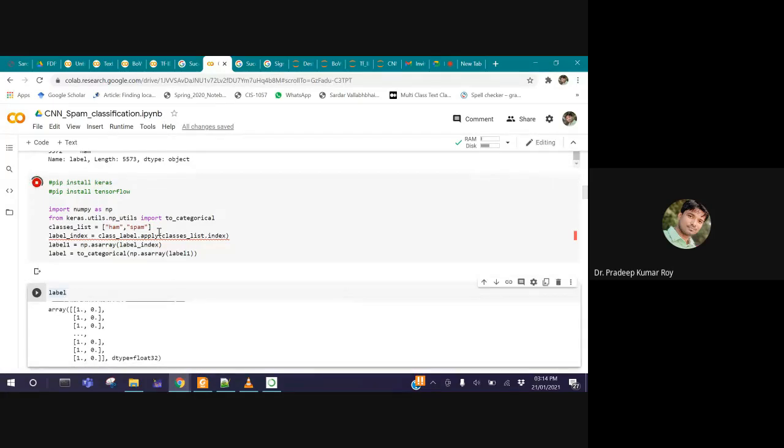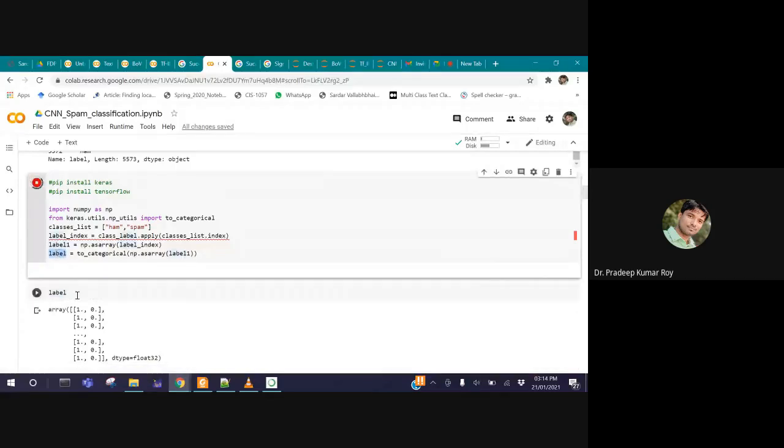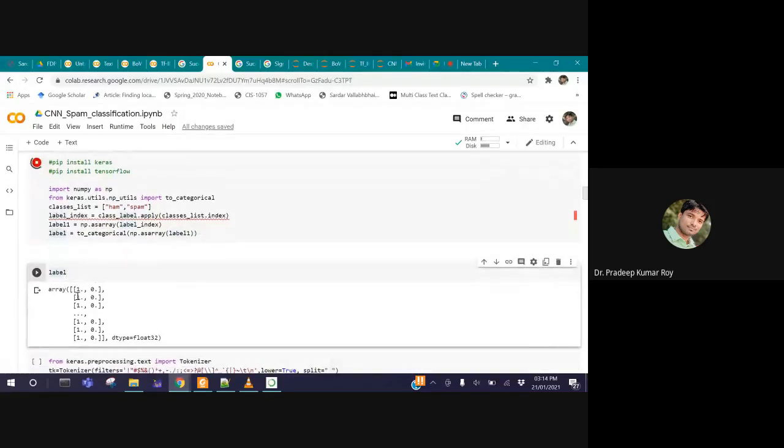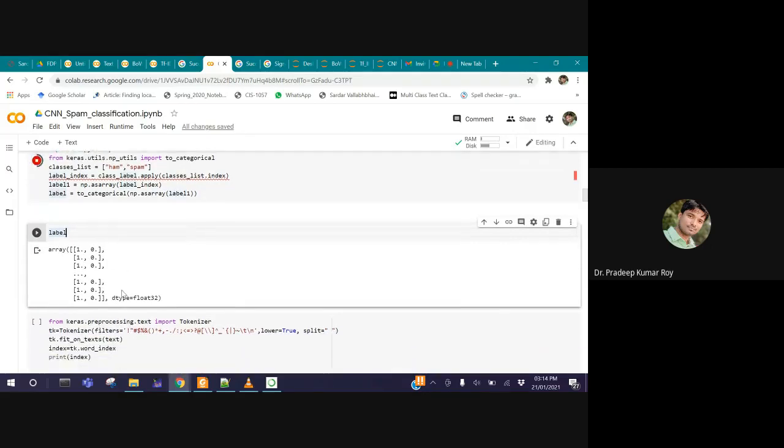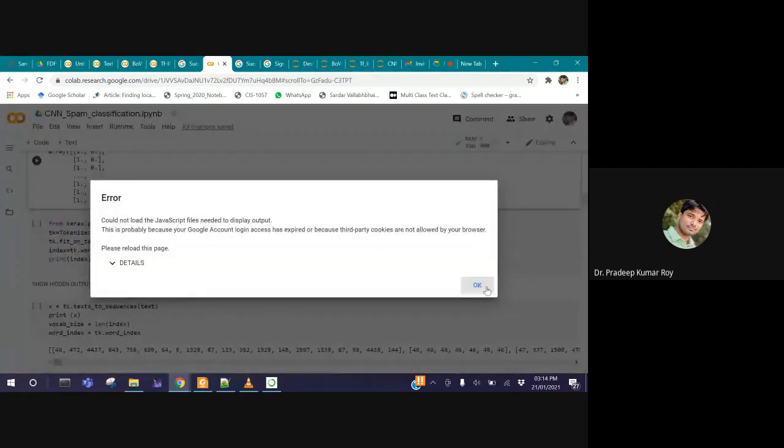Once this cell completes its execution, we only have to see this part printed here. So the label is converted into one hot format, either spam or ham. This is converting the labels, nothing else. So this complete block only converts the label into one hot format, which is actually required. Okay, so we'll move on.